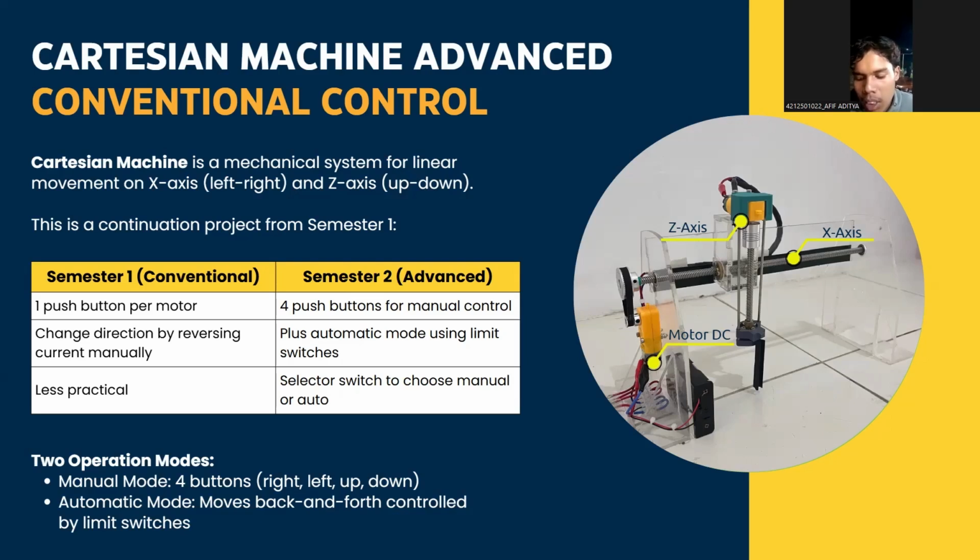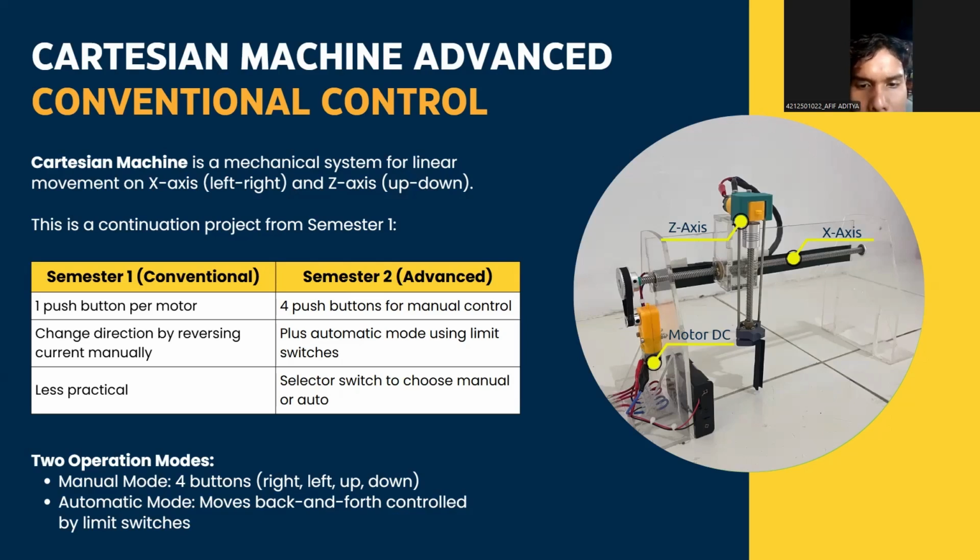Compared to semester 1, we now have a Cartesian machine with advanced control, with four push buttons for manual control plus an automatic mode using limit switches, and a selector switch to choose manual mode or auto mode.